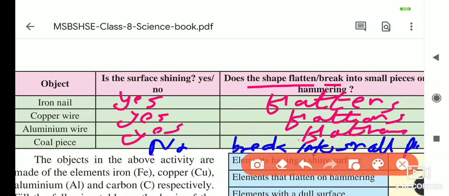So from this, what do you understand? The elements: this is iron, represented by the letter Fe. Copper, Cu. Aluminium, Al. And coal pieces, C. From this, the objects in the above activity are the elements iron, copper, aluminium and carbon respectively. All of you note down this box and send me. Okay, now I will take the next part.